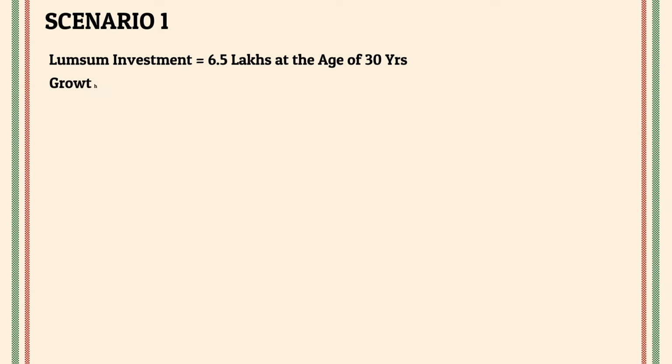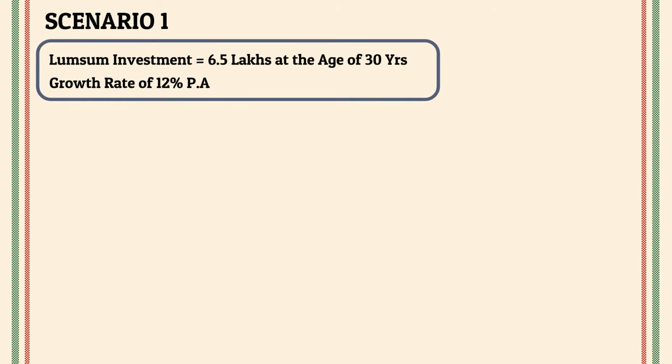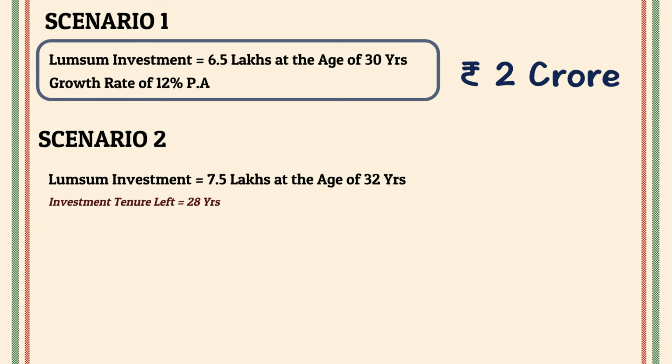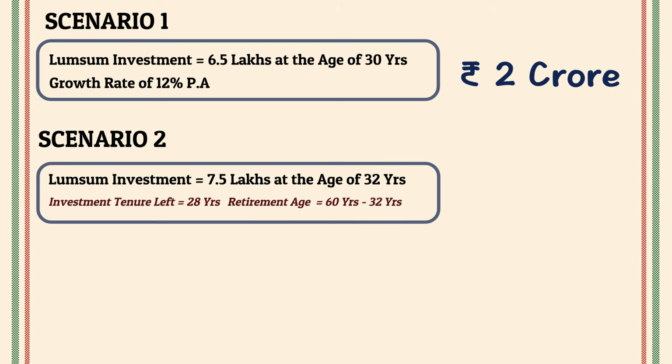At a growth rate of 12% per annum, this amount will translate to close to 2 crore rupees. Scenario 2, you have a surplus of 7.5 lakh rupees at the age of 32. So you are left with a tenure of 28 years. This calculation is based on the retirement age of 60 minus the time when you are ready to invest. So you invest 7.5 lakh rupees for the next 28 years, and this will generate an amount of 1.8 crores.